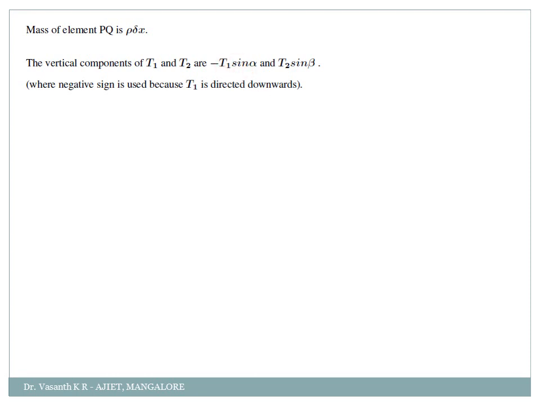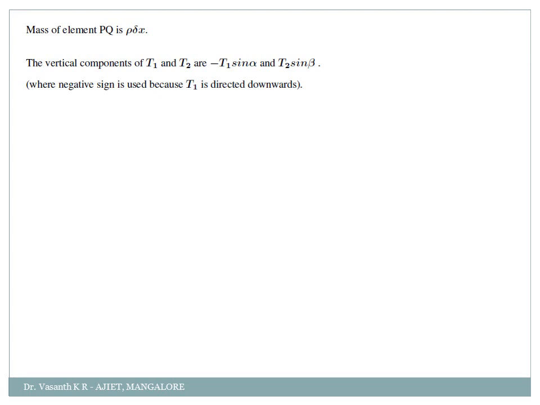That's why we have to consider, in a simple way, both the tensions were moving in the opposite direction, correct? So obviously when it moves in the opposite direction, one we have to consider as a negative sign. Or in a simple way we can say that the negative sign is used because the tension T1 is directed downwards. That's it. So the horizontal components, T1 cos alpha and T2 cos beta, we are considering as a constant because of the assumption 4. And then the vertical components of T1 and T2 are nothing but minus T1 sin alpha and T2 sin beta.